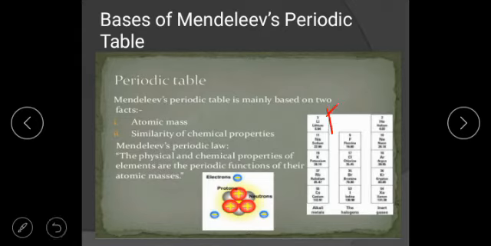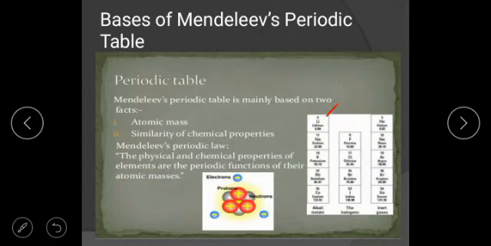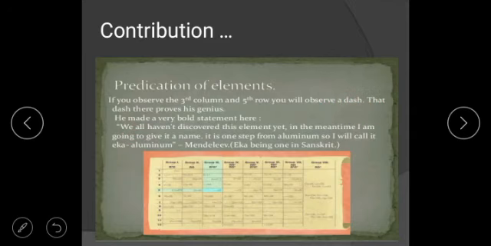Suppose these are the members of the same group. It means that all these elements have some common properties. These are halogens, these are noble gases. So all these have some basic properties interrelated with each other. There is some relation in their chemical properties. That was the base of this Mendeleev periodic table. So Mendeleev's periodic table is on the basis of two facts: atomic mass and similarity in chemical properties. Mendeleev's periodic law: the physical and chemical properties of elements are a periodic function of their atomic mass.